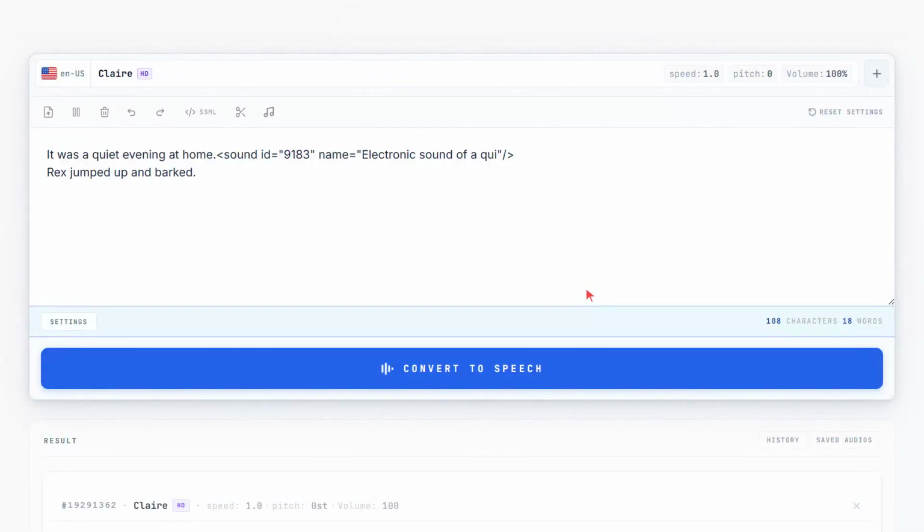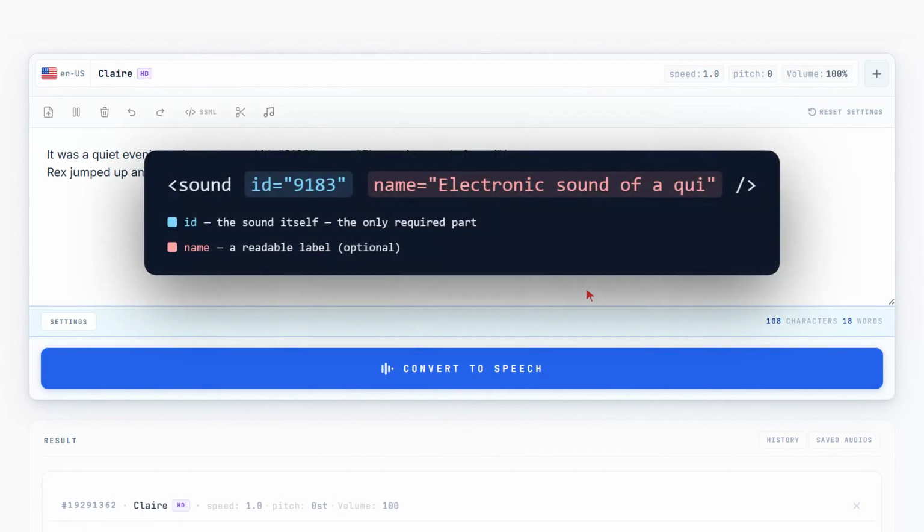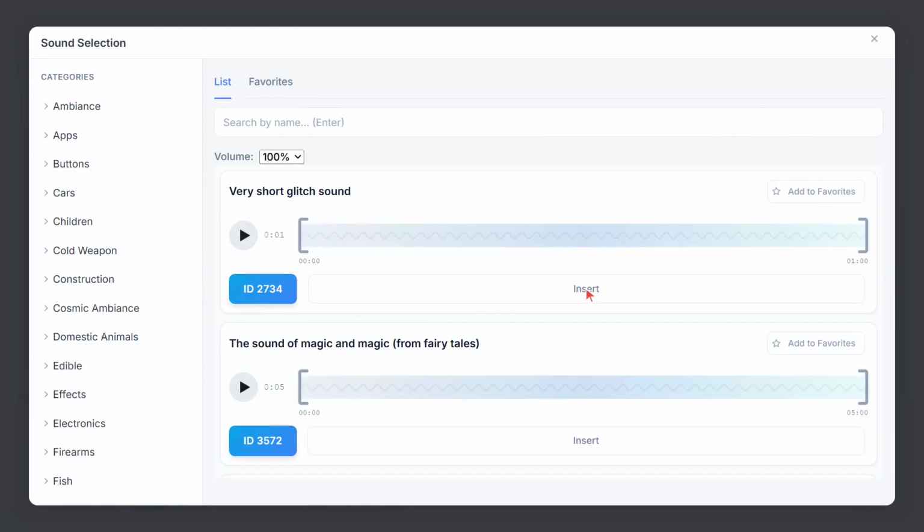There is no limit. Here is what got inserted. The id is the sound itself, the only part you actually need. Name is just a readable label. Some clips are long. Watch.